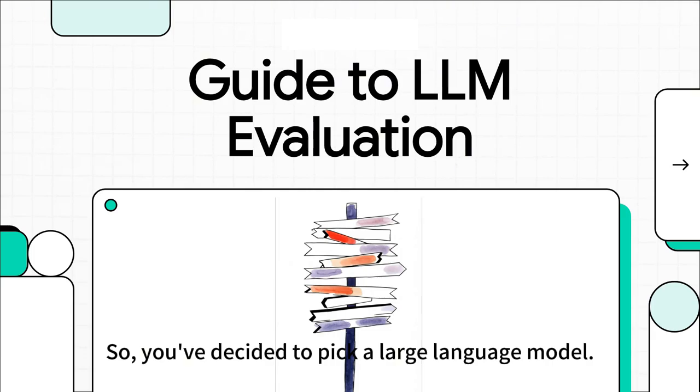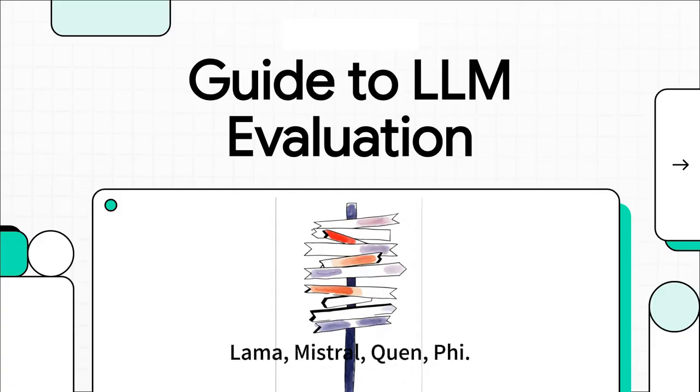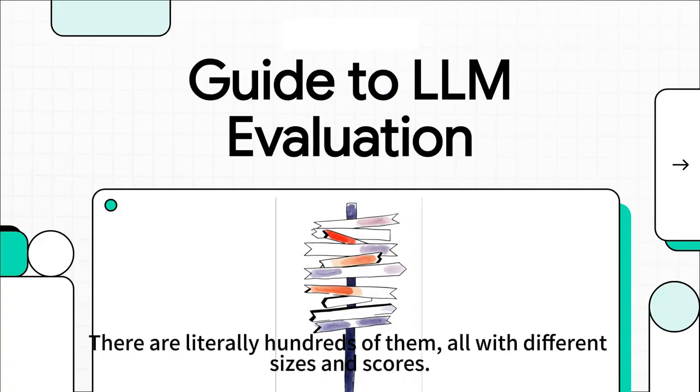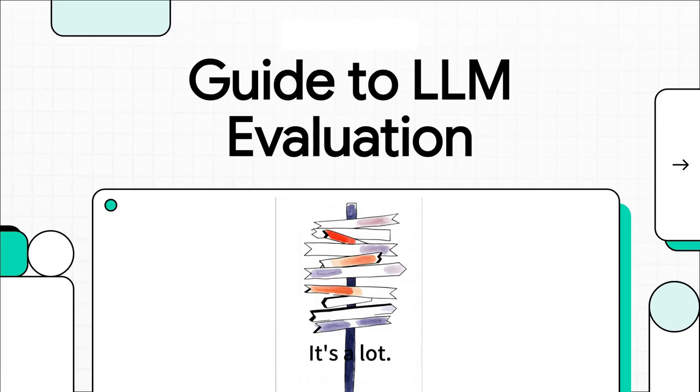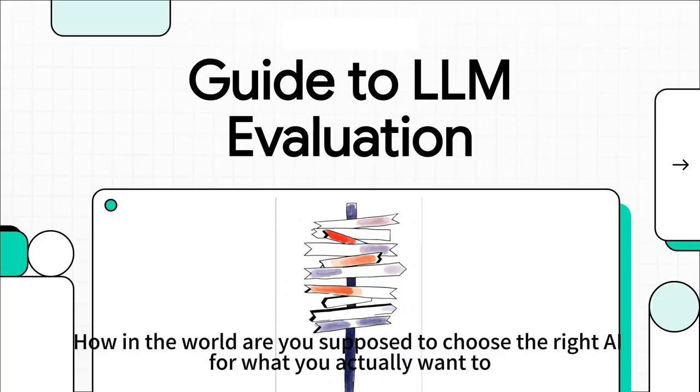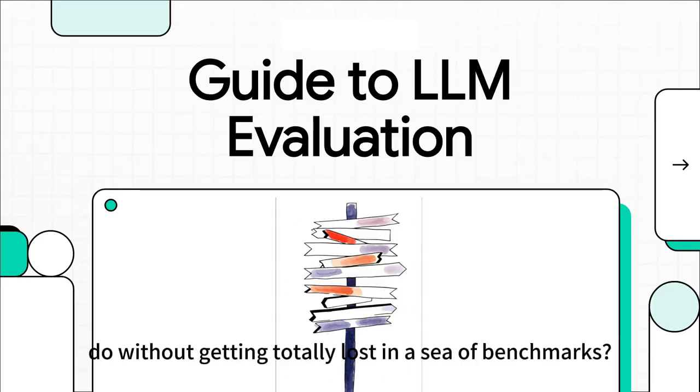So you've decided to pick a large language model. You dive in and whoa, Llama, Mistral, Qwen, Phi. There are literally hundreds of them, all with different sizes and scores. It's a lot. How in the world are you supposed to choose the right AI for what you actually want to do without getting totally lost in a sea of benchmarks?